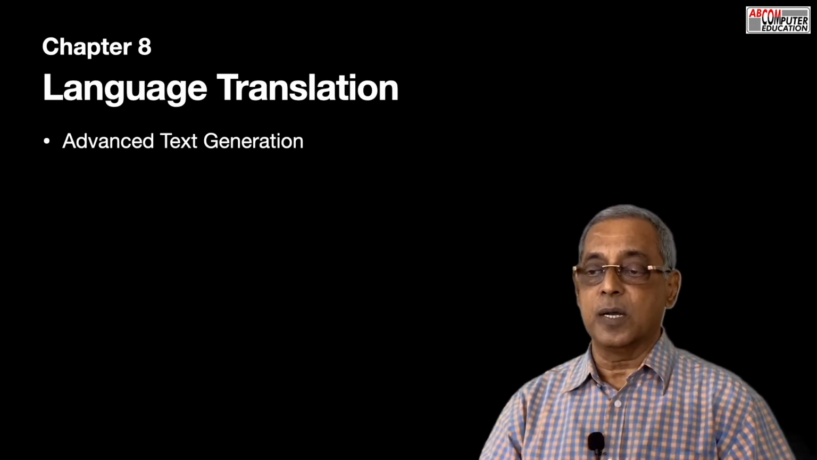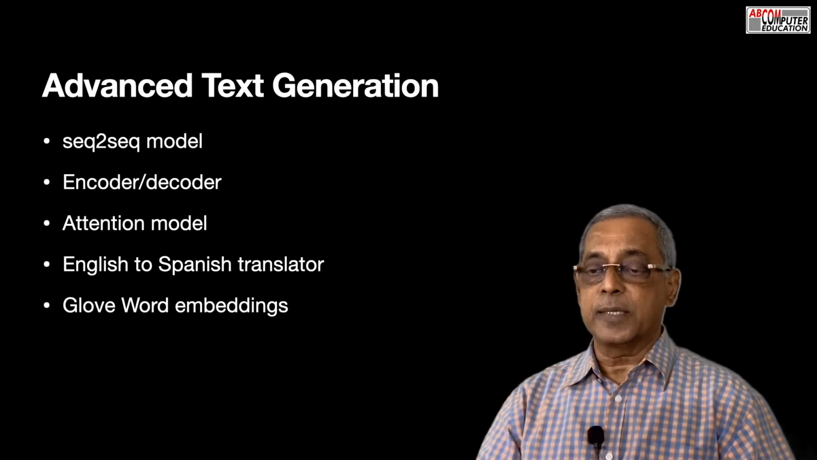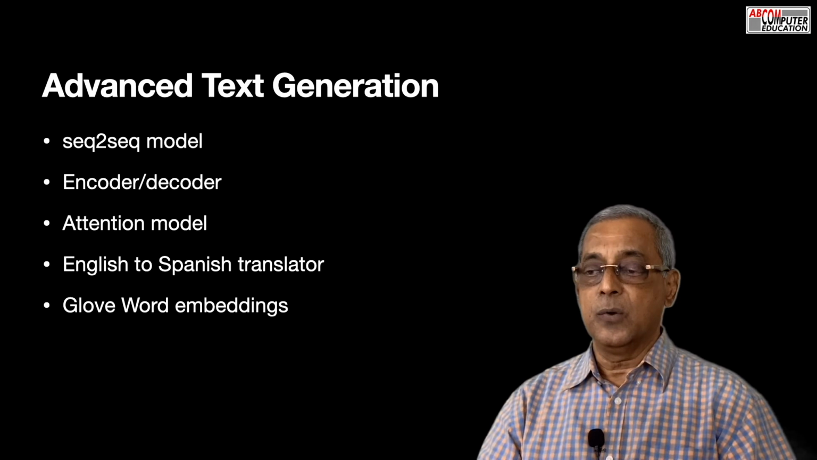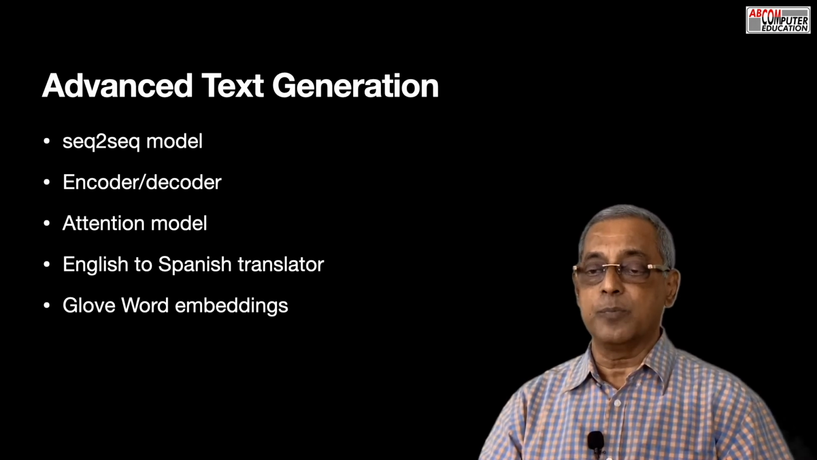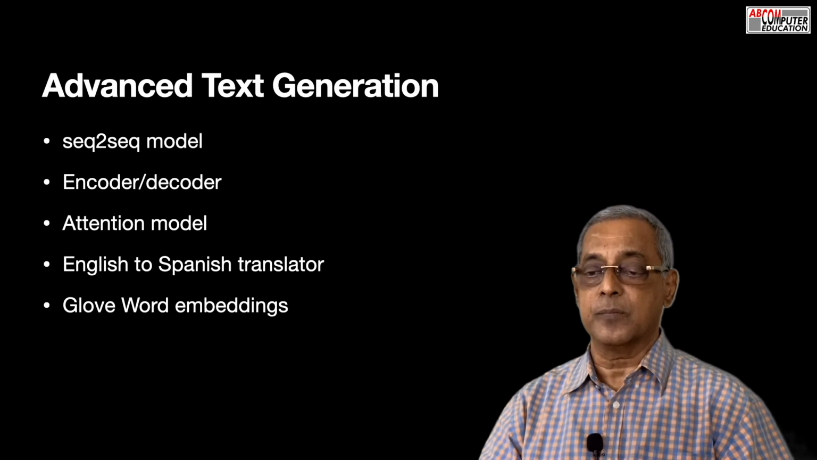This chapter takes you further into more advanced text generation techniques. Chapter 8 takes you further in text generation, where I describe the sequence-to-sequence model, encoder-decoder architecture, and a recent attention model for language generation. The chapter gives an in-depth coverage of English to Spanish translation that uses GloVe word embeddings.